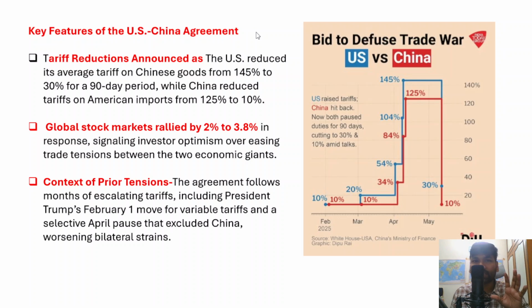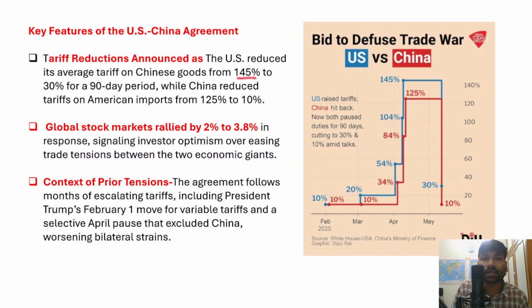If you look at the key features of the trade agreement, the US has decided to reduce the average tariff on Chinese goods from 145%. The maximum tariffs imposed by the US on Chinese goods in April was 125.